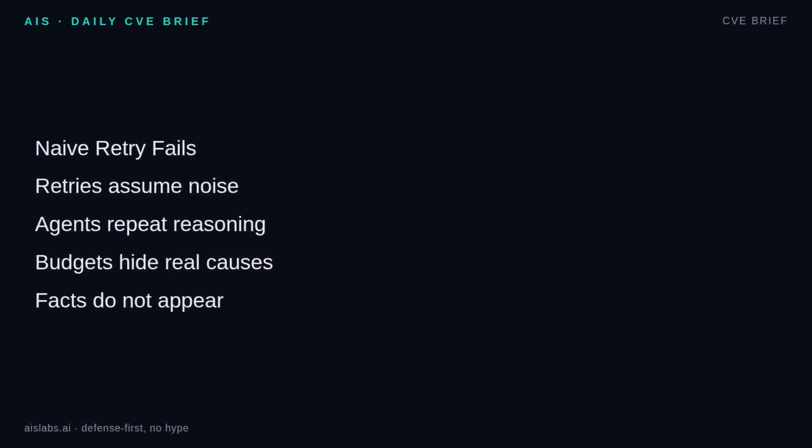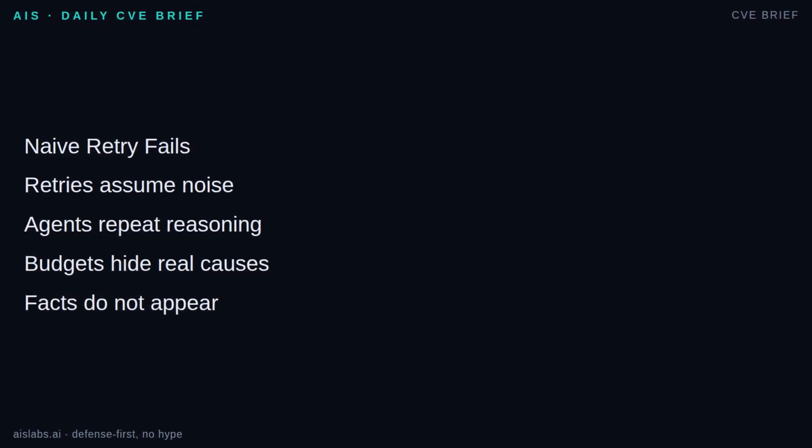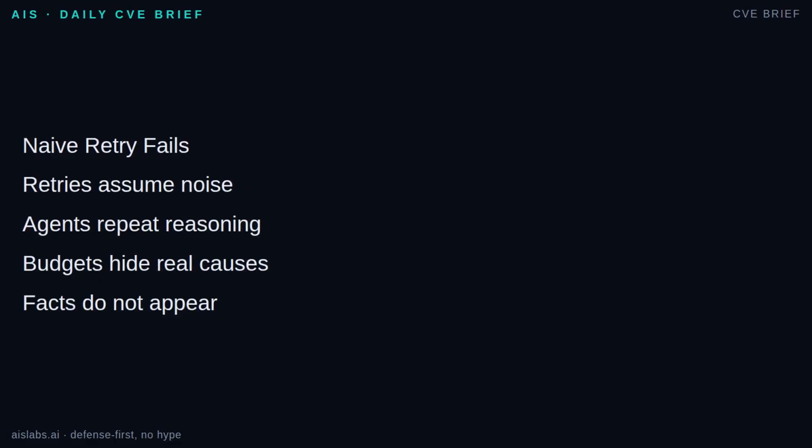Blind retrying works when the failure is actually transient: a timeout, a rate limit, a flaky dependency. It is weak everywhere else. If the agent lacked a fact, another generation does not magically add that fact. If the plan was wrong, patching one paragraph keeps the wrong strategy alive. If the agent lacks authority, like permission to delete data or approve money, retrying is not just wasteful, it is a control failure.